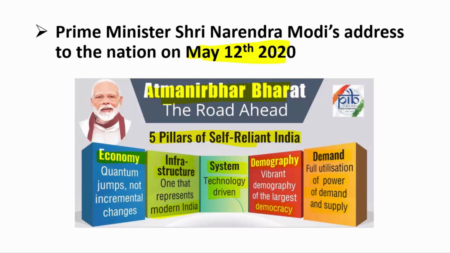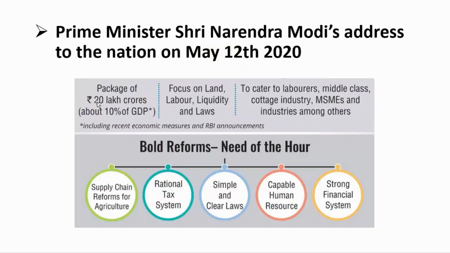Apart from that, he allocated a package of 20 lakh crore rupees, which is approximately 10% of the entire GDP of India for a year. This package has been introduced by the Prime Minister, and it includes all the recent economic measures, that is, the past packages after COVID-19. Plus, there are various RBI announcements as well for NBFC sectors and all that. Including all that, the total sum has been 20 lakh crore rupees.